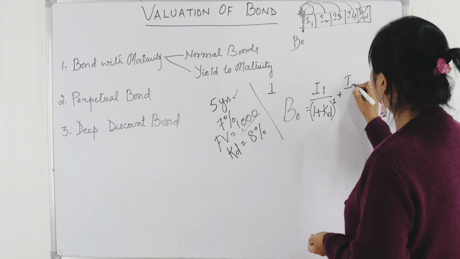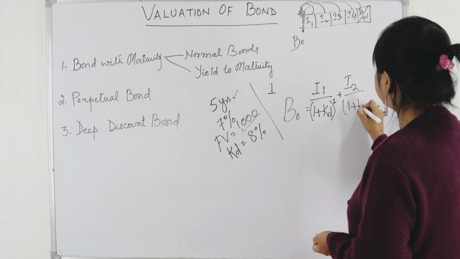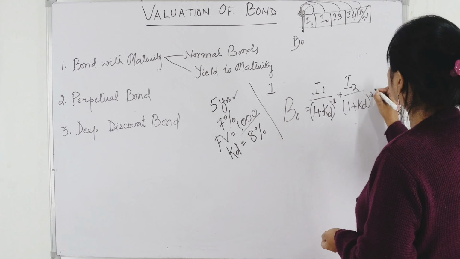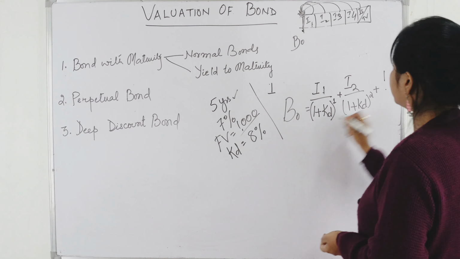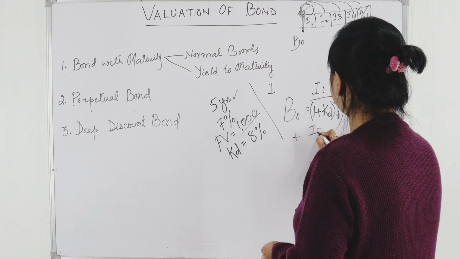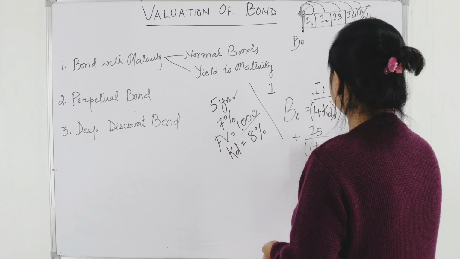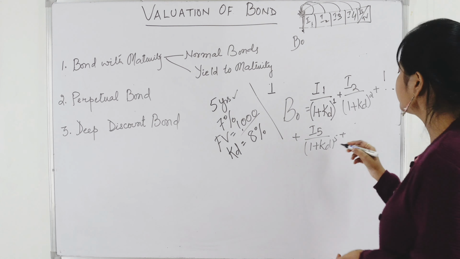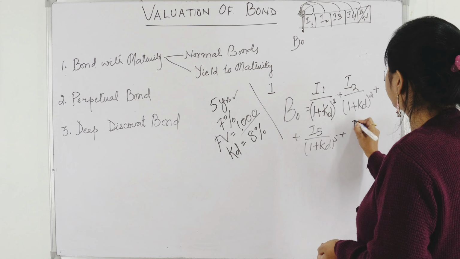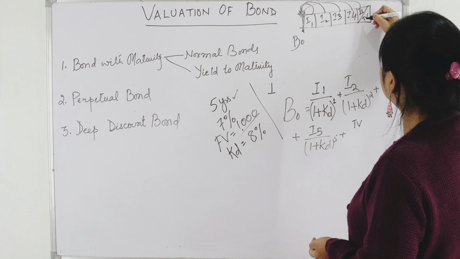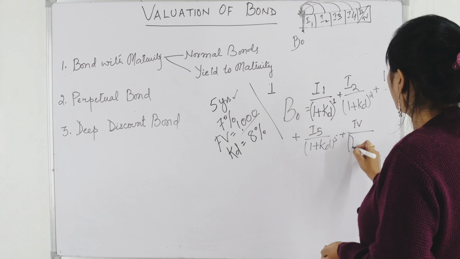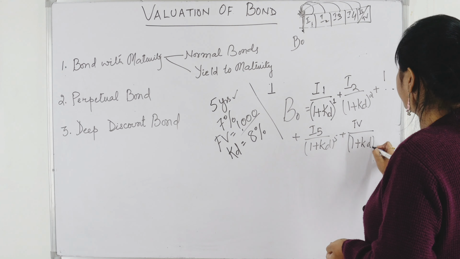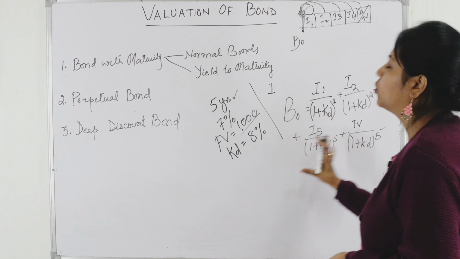Plus I2 divided by (1 plus Kd) to the power 2. Similarly, I will go likewise to I5 divided by (1 plus Kd) to the power 5. Also, in the last year I am supposed to receive the terminal value, the face value, divided by (1 plus Kd) to the power 5. So in the last year I am getting both.